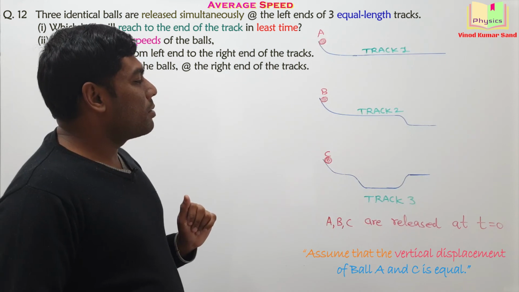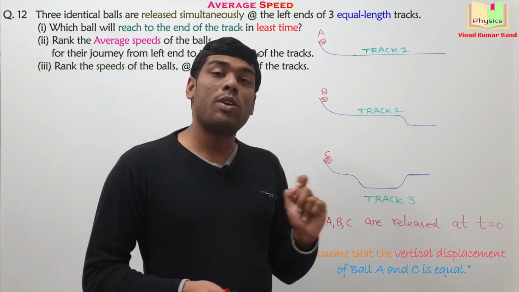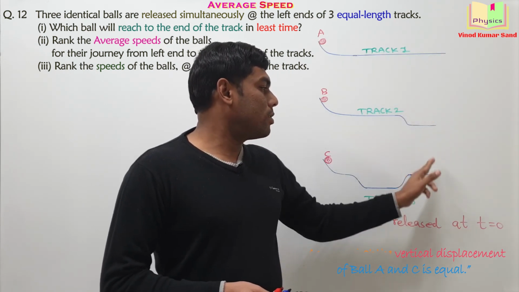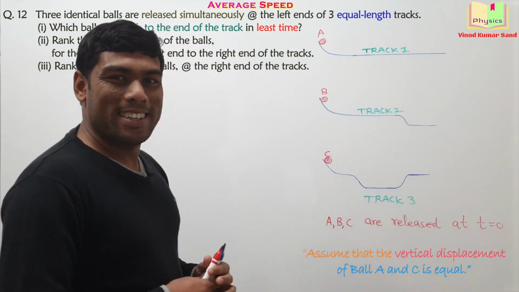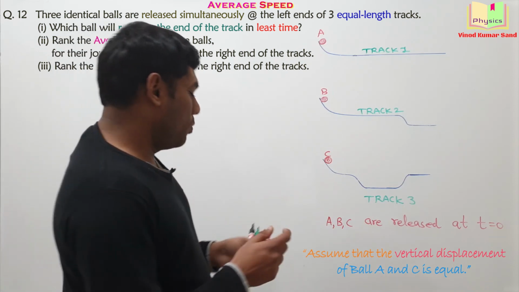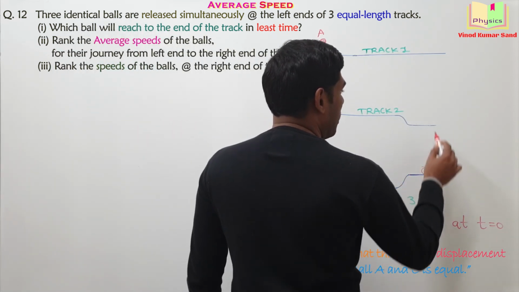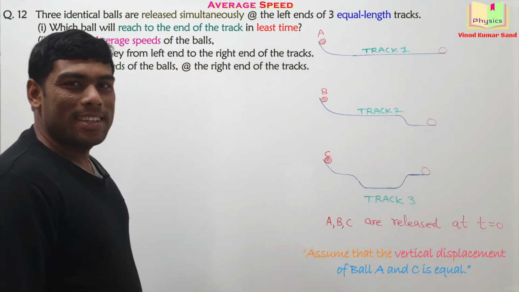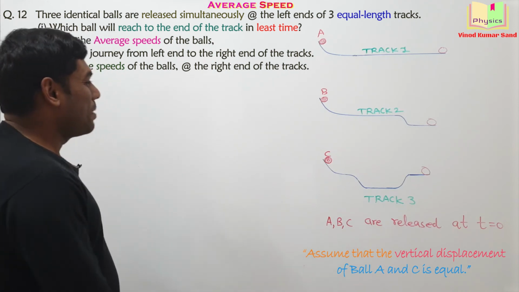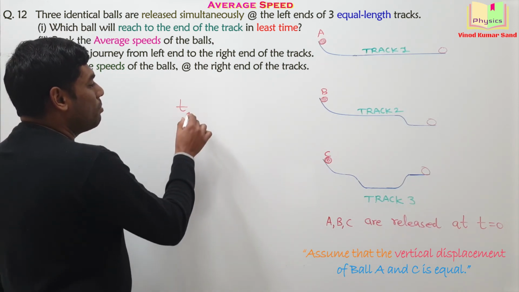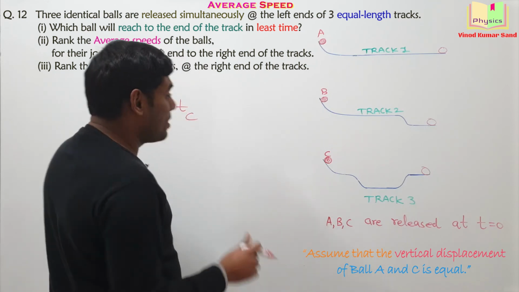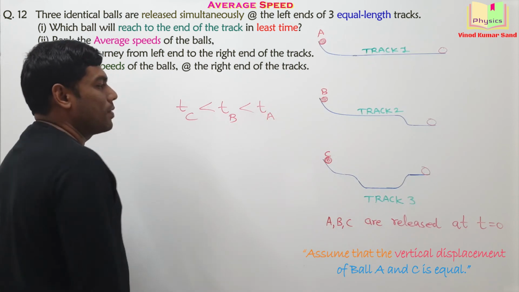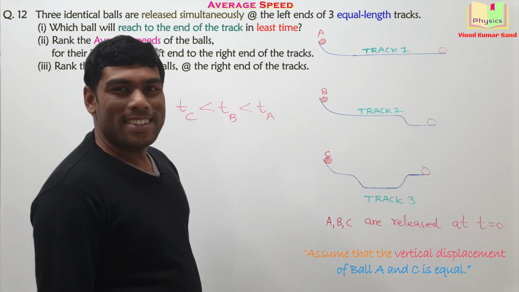First, we would like to determine which ball will take the least time to reach the end of the track. What is your opinion? Which ball will be reaching here in the least possible time among these 3 balls? The answer is pretty simple. The time taken by ball C will be least, and then TB and then TA. What's the logic behind that?